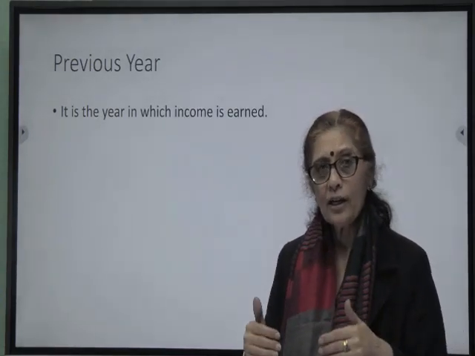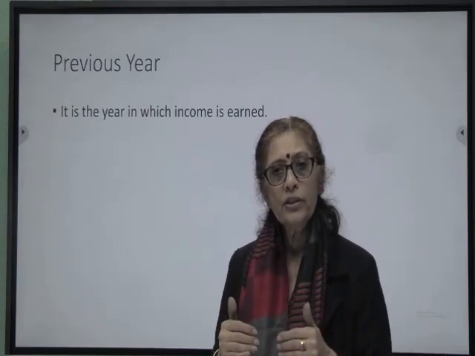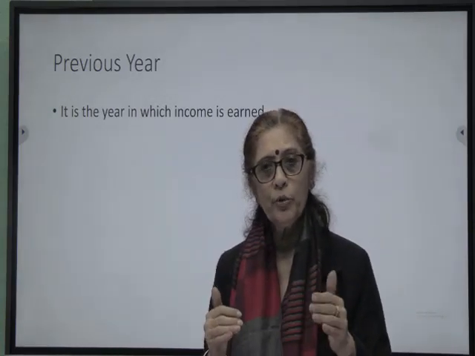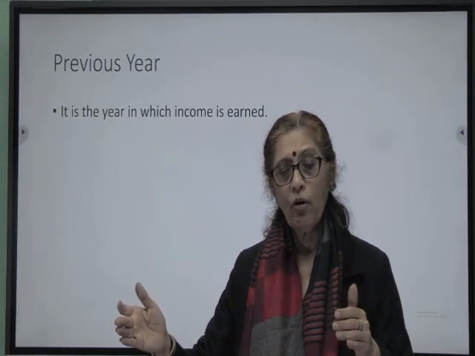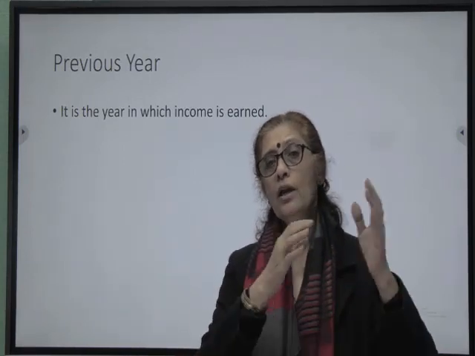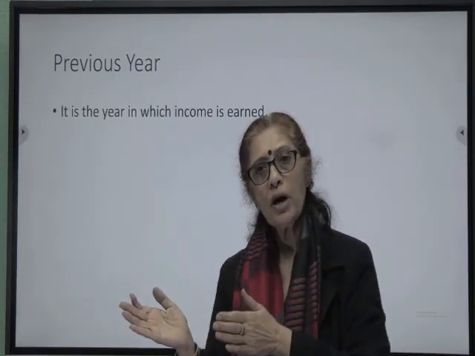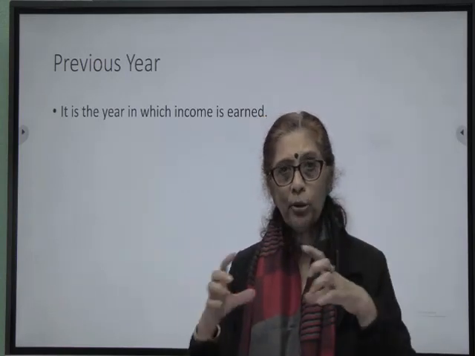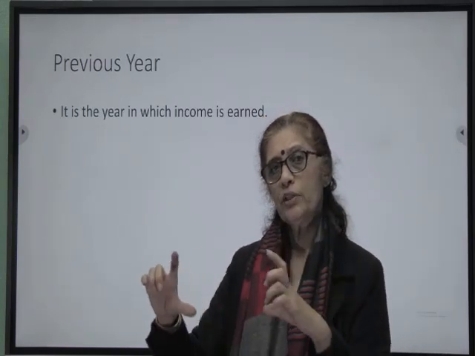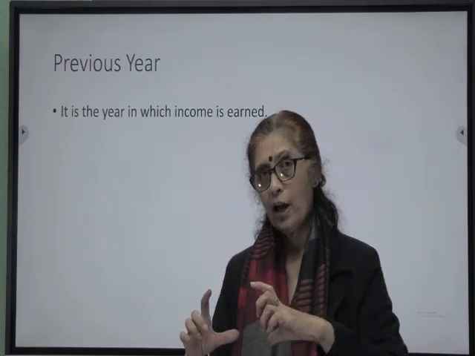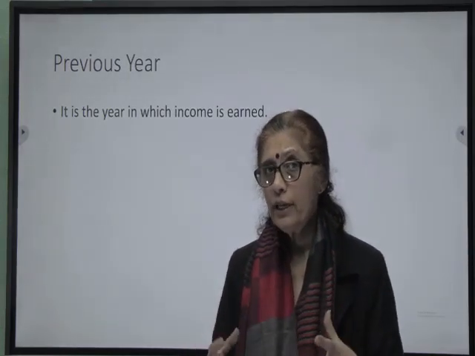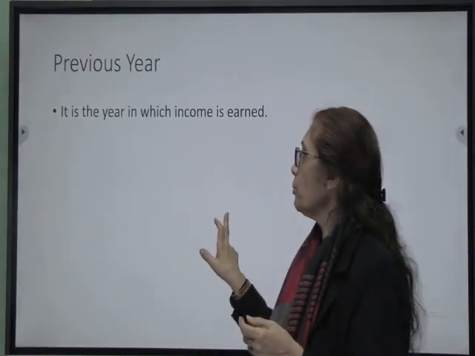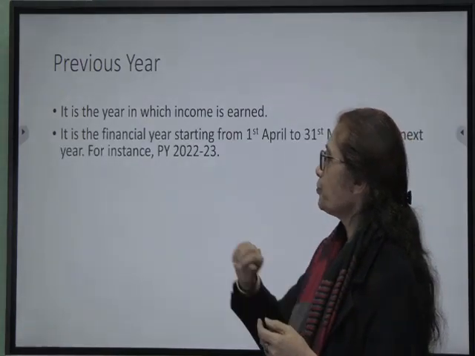Let's say the current running year is 23-24, April 23 to March 24. So, my previous year would be April 23 to March 24. And income earned during this period of April 23 to March 24 is the income that is liable to be calculated for the purpose of payment of tax.